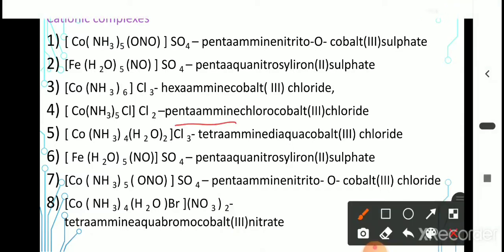Therefore pentaammine chloro, central metal ion cobalt, oxidation state 3, counter ion chloride. Don't use dichloride. Cl2 does not mean you write dichloride, nor trichloride for Cl3. It is only to balance the cation and anion. You just write chloride.